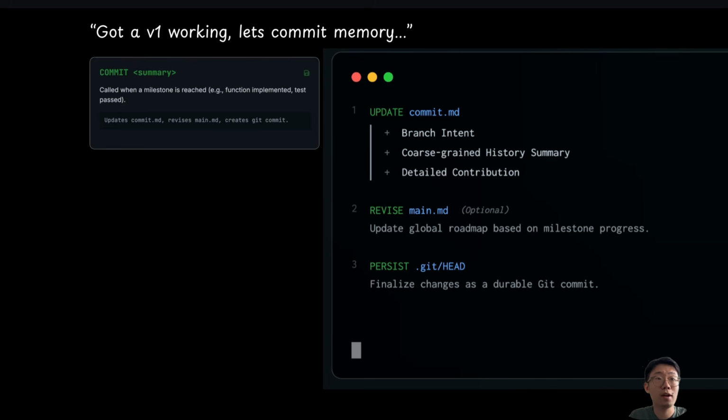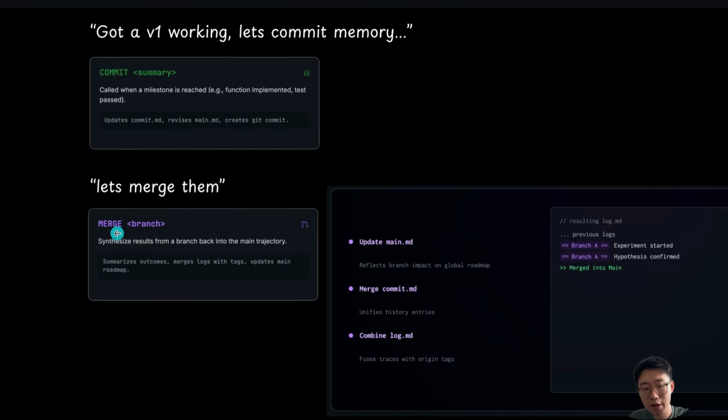As the agent works along this approach, it might hit some milestones, like getting a V1 script finished and tested. That's where it will commit memory. What this commit action does is instruct the agent to update the commit.md file to log a summary of what it did, and it also has the option to revise the main.md file. The benefit is that you start having a log and source of truth of the actions the agent is taking. After finishing, it can run the merge command, which will merge the commit.md file into the main one, combine the log.md file, and update the main.md file to provide a high-level summary. So this is the basic flow of how agents should maintain memory in this structure, and it can be much more complicated and flexible.